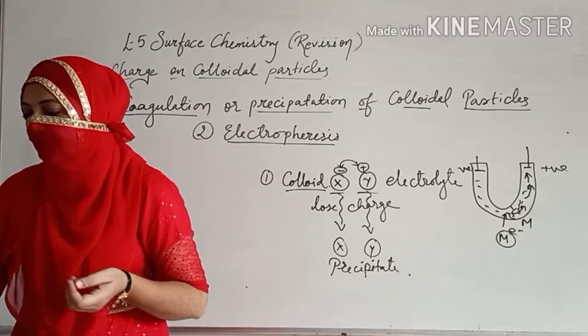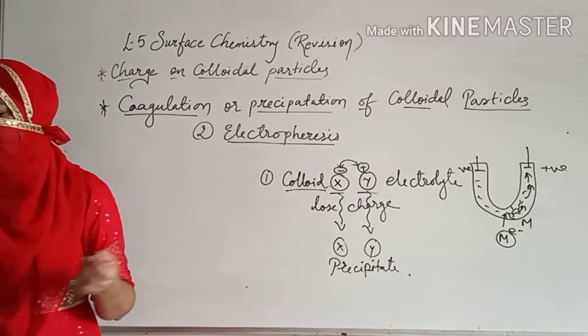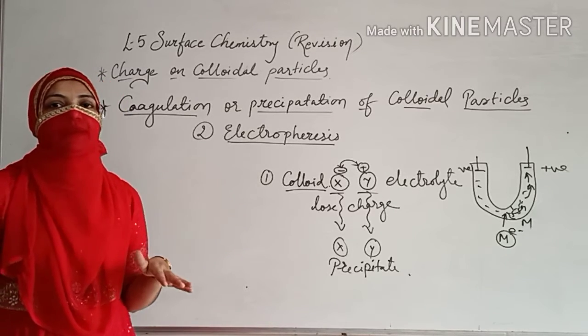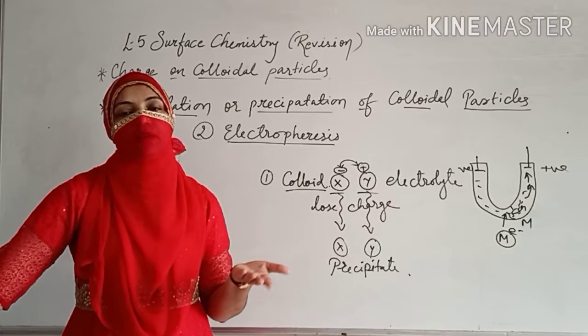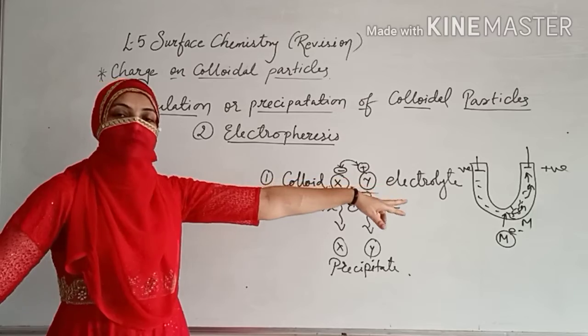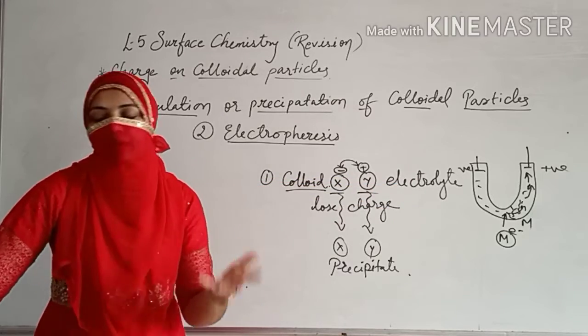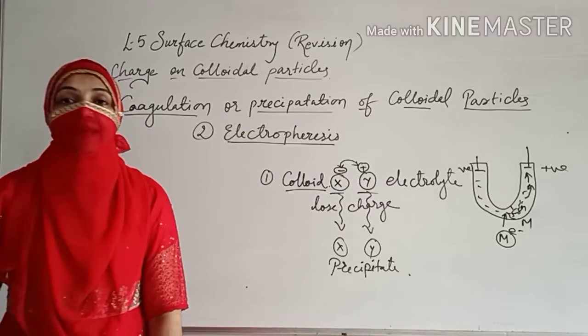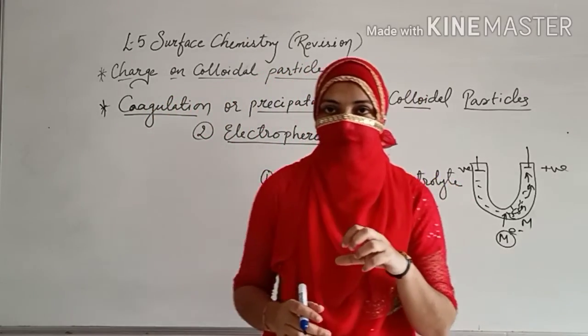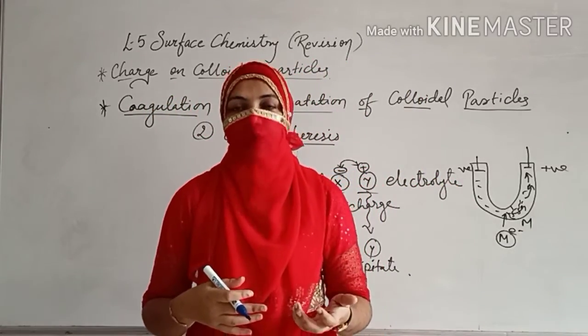So dear student, the causes: addition of the electrolyte. आप electrolyte ऐड करोगे तो भी वो क्या हो जाएगा? Coagulation हो जाएगा. Electrophoresis, that is what we have seen. Electrophoresis करने से भी coagulation हो जाएगा. Boiling. Now dear student, something very important. When you are taking the colloid and boiling it, what will happen?